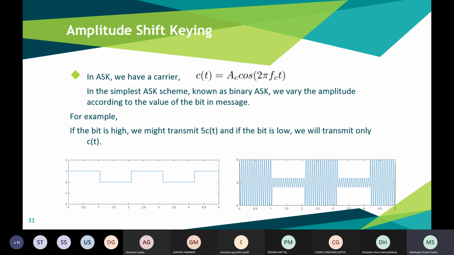So we can see that the amplitude of the carrier wave being transmitted depends on the value of the bit, right? For one value we were transmitting 5c(t), and for the lower we are transmitting c(t) or any other value. So that's basically amplitude shift keying. The carrier signal changes its amplitude based on the bit.